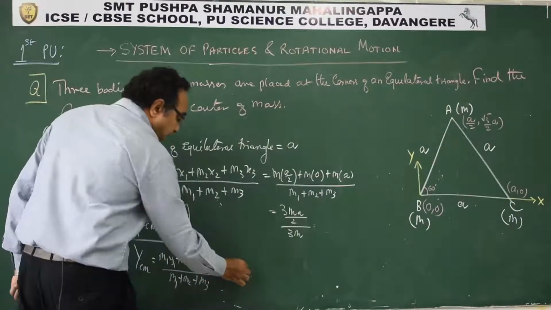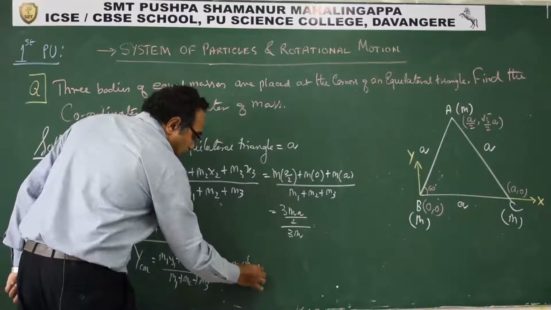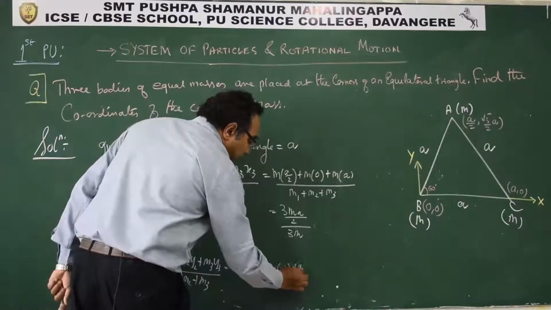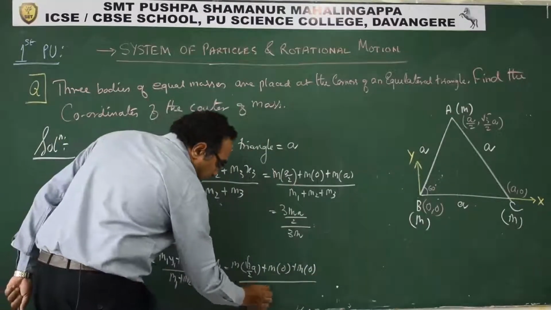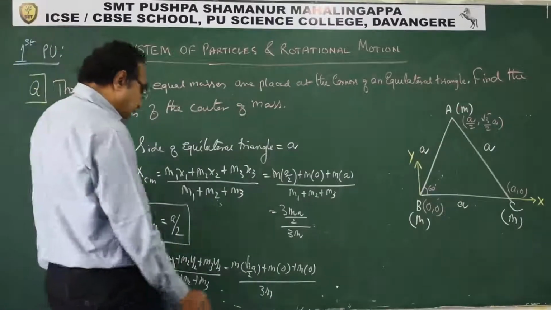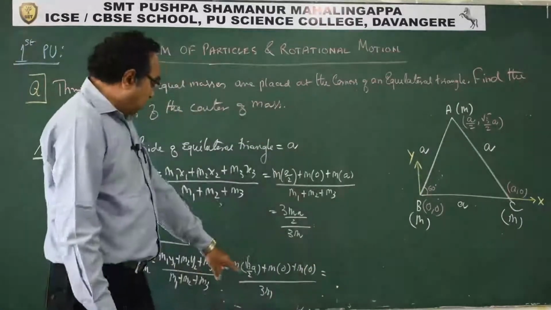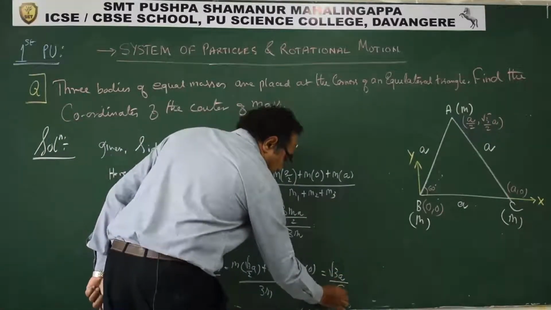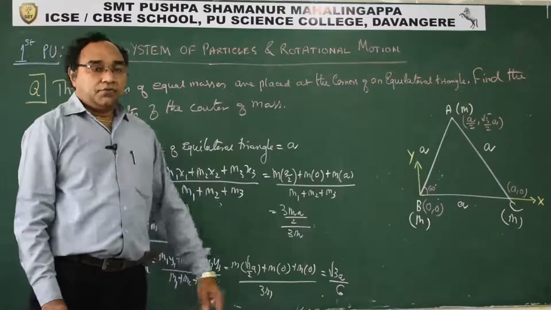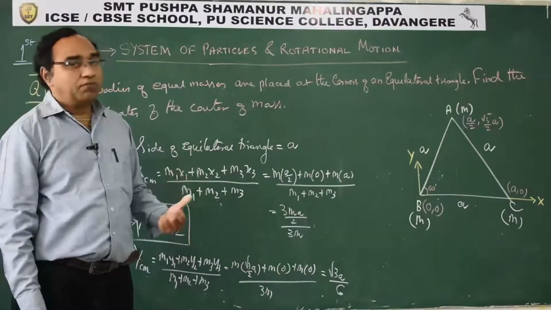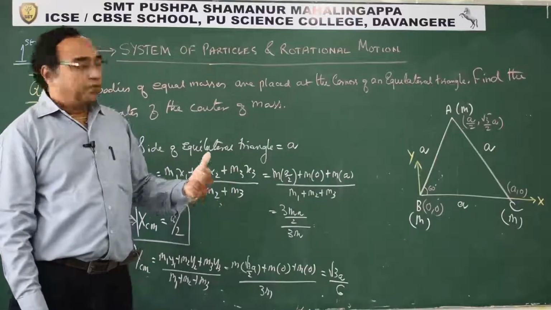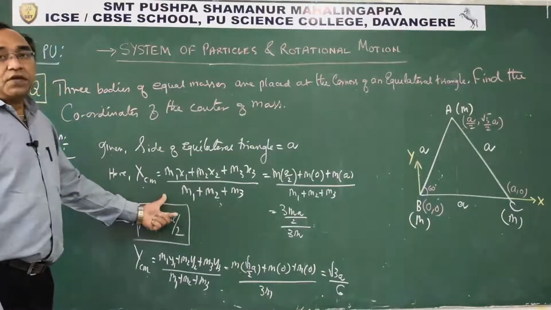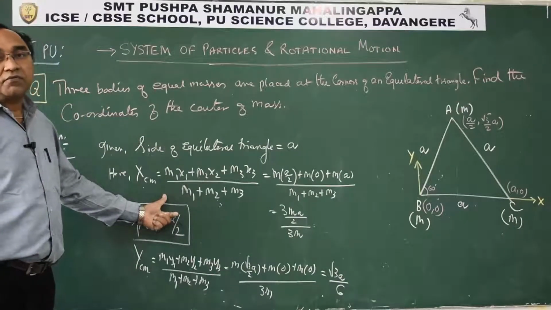y1 is root 3a by 2 plus m. This is 0, and the third one is also 0. m into 0 upon 3m. So what we get as the y coordinate? The y coordinate will come out, m cancels out, root 3a by 6. So that is exactly how we have to go for center of mass. This is how, for discrete particles, we use this equation to find the coordinates of the center of mass.